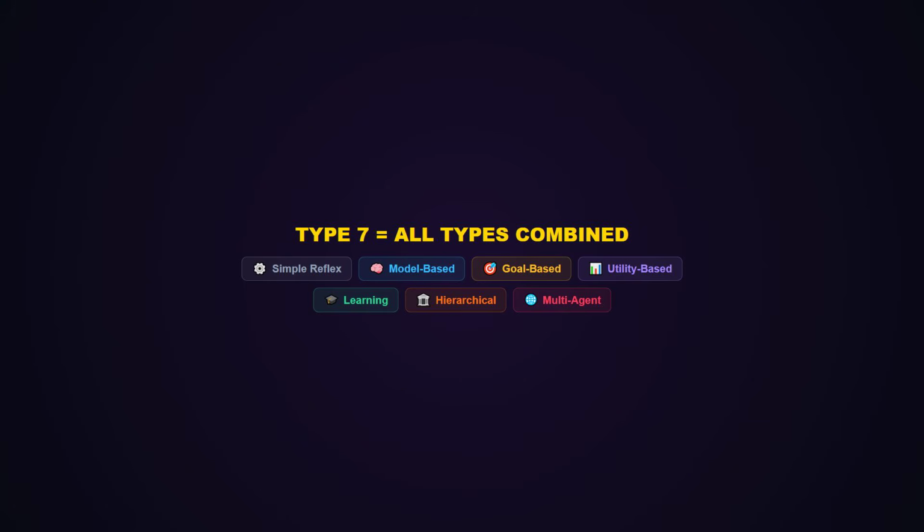And here's the thing, every one of those multi-agent systems, it's built from the 6 types we just covered. The planner agent inside OpenClaw is type 3. The learning component is type 5. The delegation structure is type 6. Multi-agent systems are not a separate thing. They're a composition of everything.